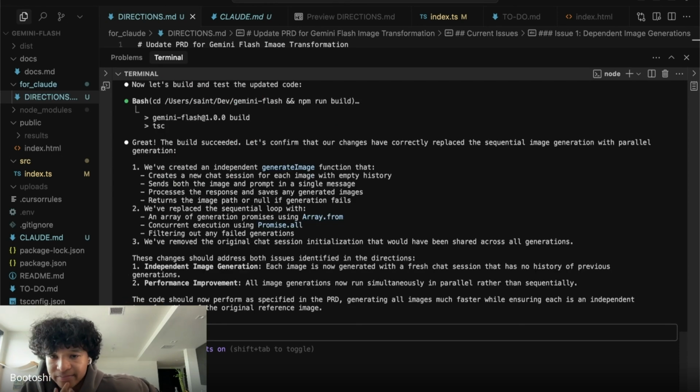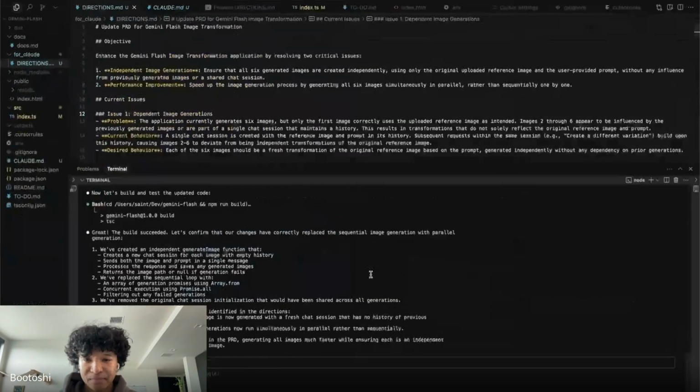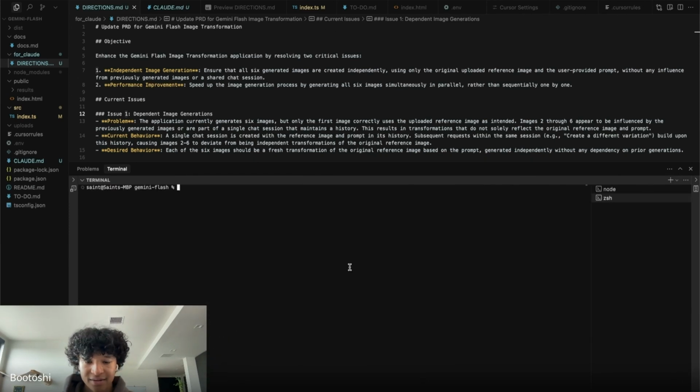Oh, cool, it's done. That was fast. Let's test it. The code should now perform as specified in the PRD, generating all images much faster while ensuring each is an independent transformation of the original reference image. It ran build for me. Is that it? Is that what I wanted? Is that my working product?